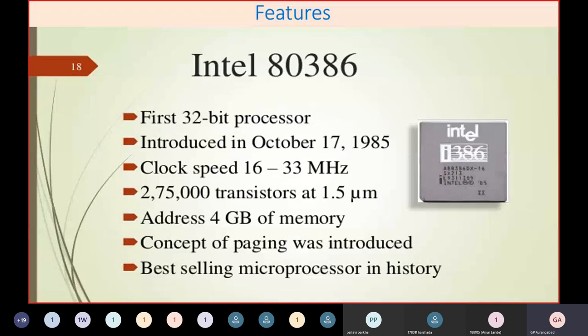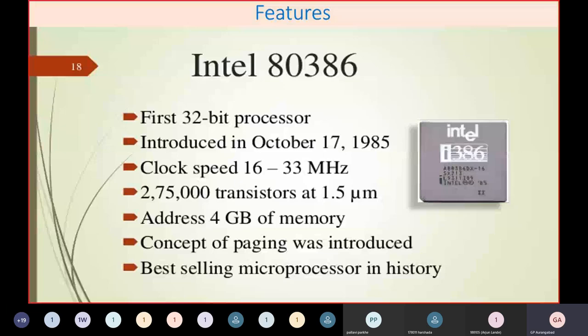Whatever the CPU demands, if that is available in memory, then it is given to the CPU. If that data is not available in a certain page, then the instruction or data is fetched from your hard disk and put into that particular page.